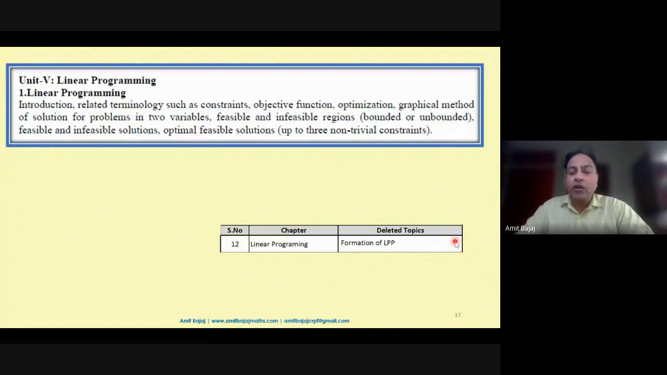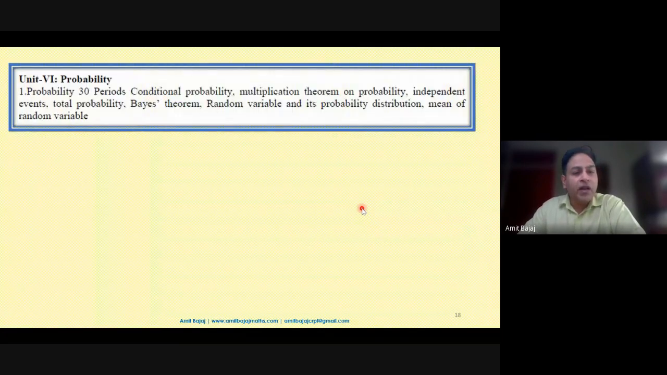But yes, 99.99% clearly it will not be there, because only a 3 marker question we are expecting specifically from here, and 2 questions of 1 marker in the form of MCQs. So simply a graph is expected from LPP.